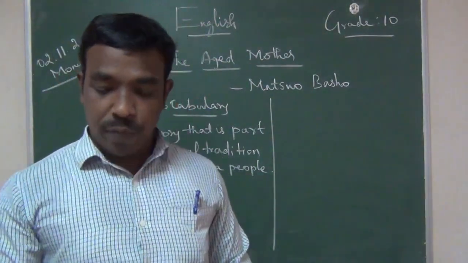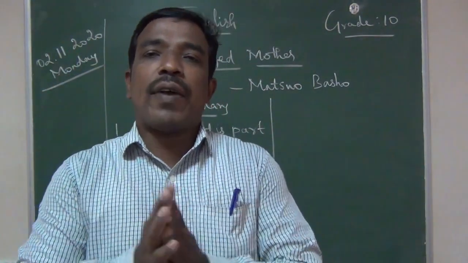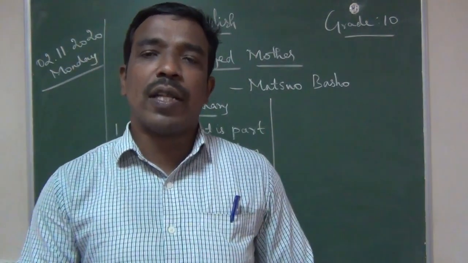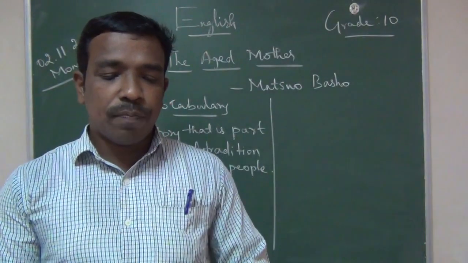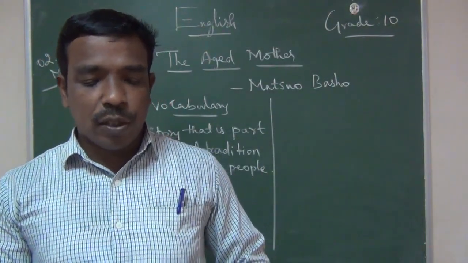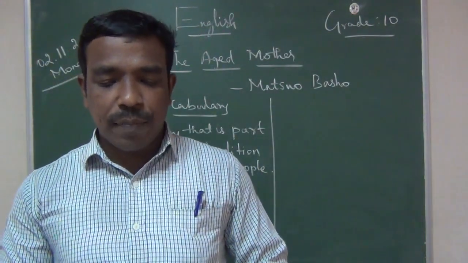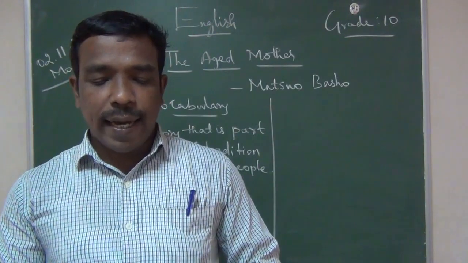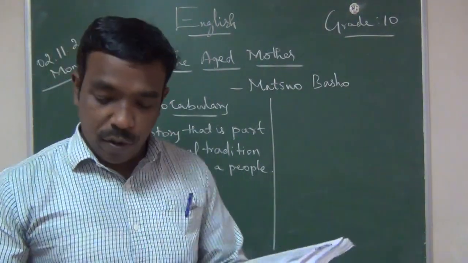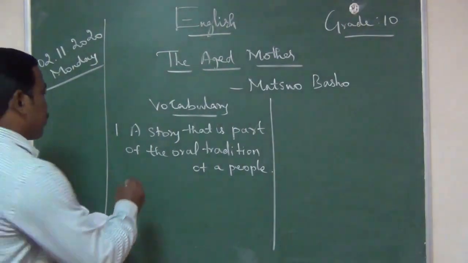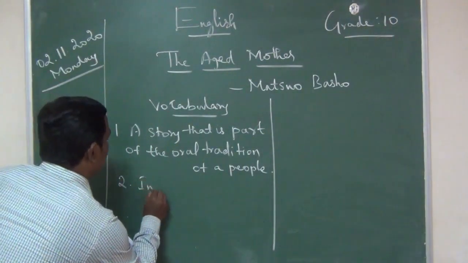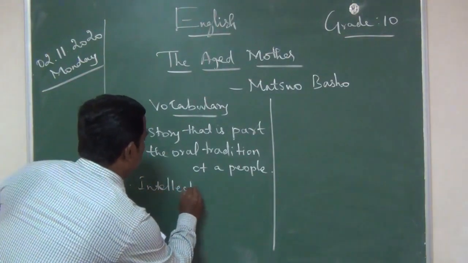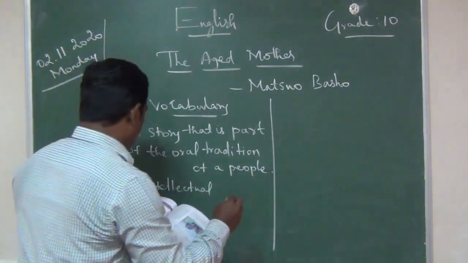Once upon a time, literature was passed from one generation to another only through oral tradition. So this Japanese folktale is also known as the story of the aged mother. It highlights that the aged are sharp-witted. Witted means intellectual, intellectual ability.